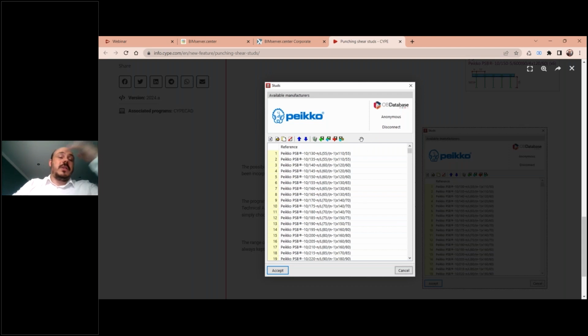This connection with the Open BIM Database is not actually something new. We have more situations like that in our ecosystem. When we create different types of slabs in CYPECAD, we also have options to download the materials for these slabs with the Open BIM Database. And I will show some more examples like this in other software in a few moments, where we have other connections with the Open BIM Database.